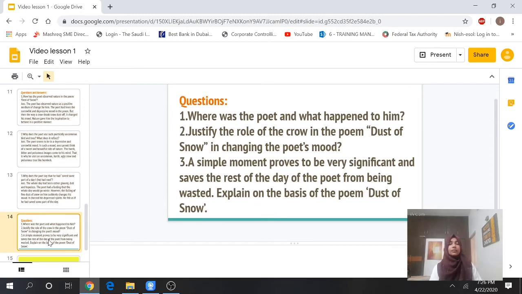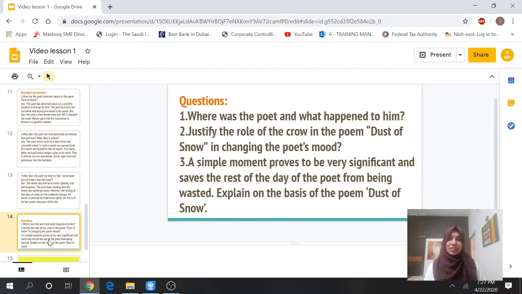Another thing, I will give you some questions that you have to find the answers to. And before that, I want to tell you something. The poet used two negative things that we have already discussed. But what is the result of that? The crow is a symbol of bad omen, and the hemlock tree is a poisonous tree, and the mood of the poet was also sad. But the result is a positive thing. When the snow fell on his body, a positive thing happened. So we can say that it is an ironic poem. Two negative things, and the result is quite the opposite. A positive thing happened. So that is about this poem.